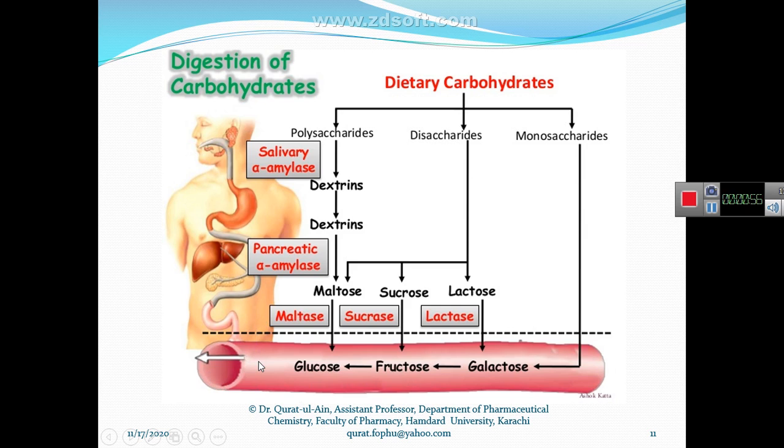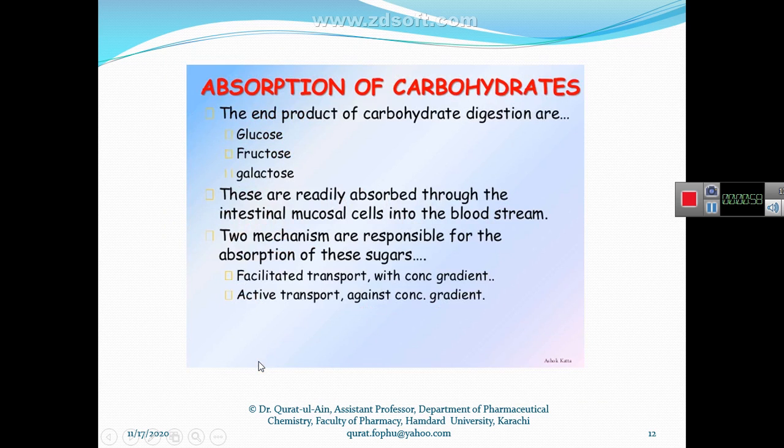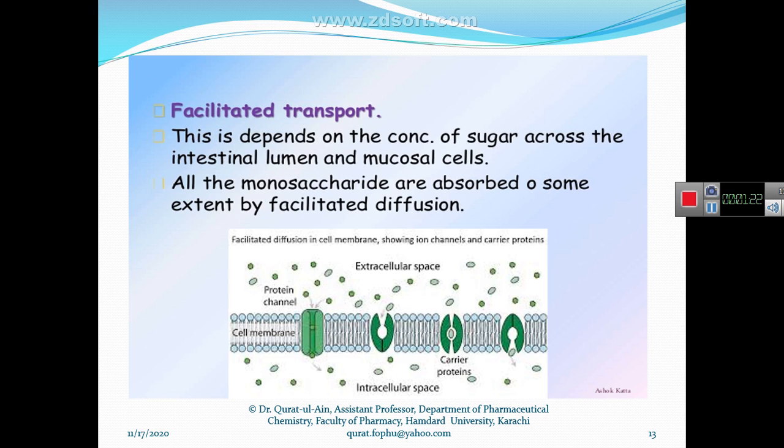So how do they get absorbed from the intestinal wall, into the epithelial cell, and then reach the blood? Here two types of transport take place, meaning these carbohydrates reach the blood by means of two types of transport. One is active transport and the other is facilitated diffusion. So what is facilitated diffusion, and what is active transport?